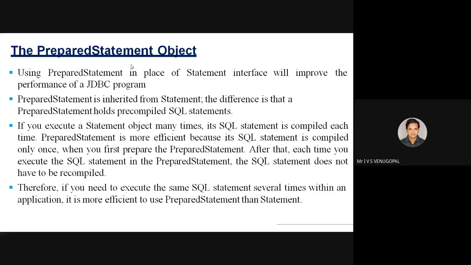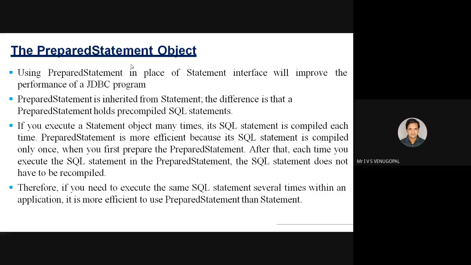That is, the first time a query is executed, when the query is sent to the database, it compiles the query. After compiling the query, what these pre-compiled statements do is prepare an execution plan. For every query, the database will have a plan regarding how to execute it, from where to retrieve the data, where to store the data. For every query there will be a plan, and that plan will be stored with an ID. So what prepared statement does is it makes use of that plan ID.